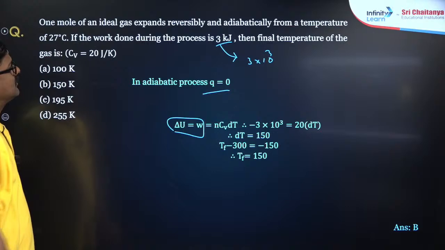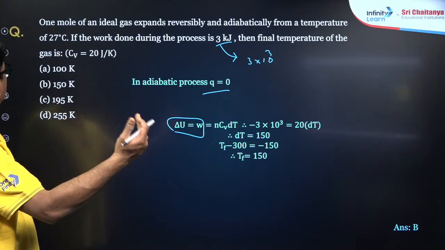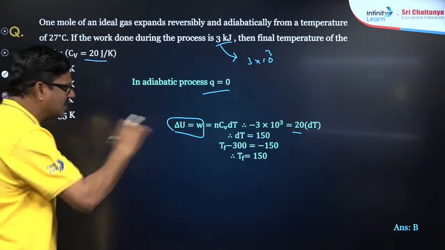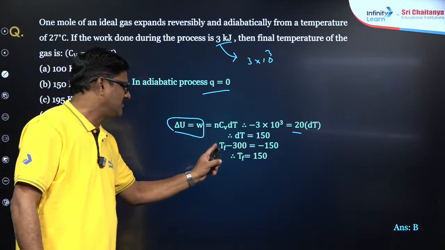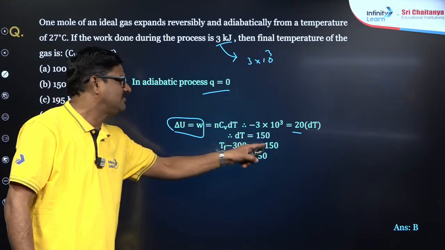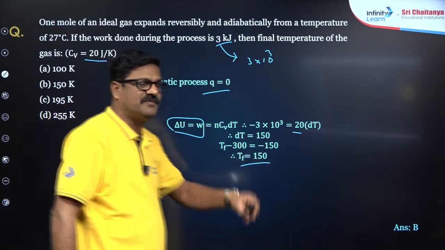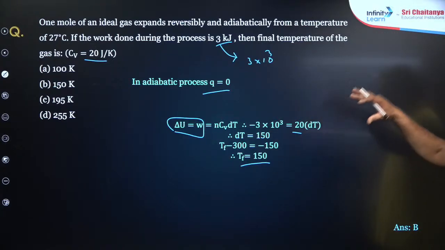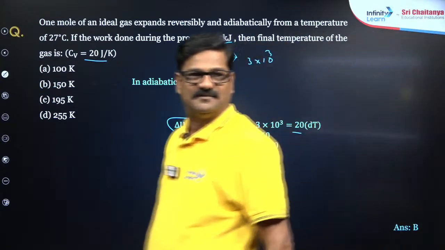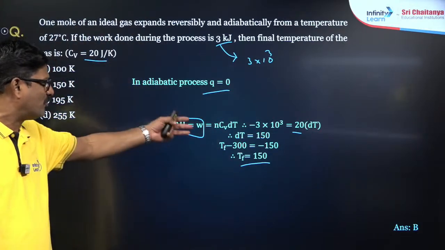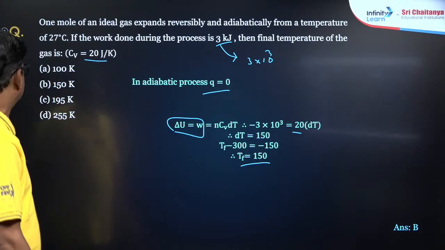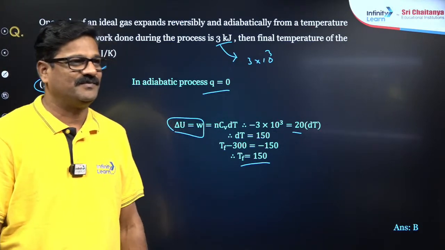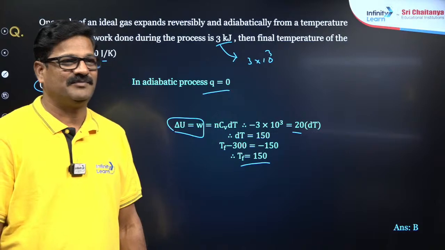Okay. And from temperature 27 degrees centigrade. Final temperature is given. So Cv is equal to 20. Okay, it is given. So dT is coming to be 150. Tf is equal to initially 300, it becomes minus 150. So the final temperature is going to be 150. This is not that complicated a calculation, right? It is going to be option B is the correct answer. Perfect, perfect, perfect. Clear, Prachi?